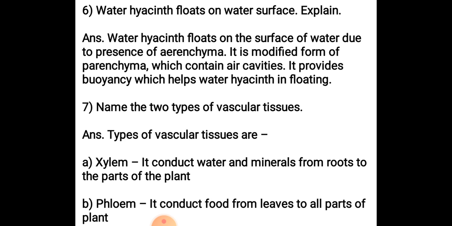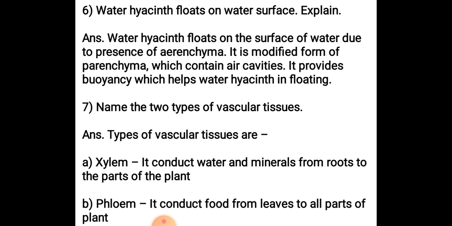Next question, water hyacinth floats on the water surface. Explain. So water hyacinth floats on the surface of the water due to the presence of aerenchyma. They have parenchymatous tissue with air filled in it, that is known as aerenchyma. It is a modified form of parenchyma which contains air cavities. It provides buoyancy which helps water hyacinth in floating.